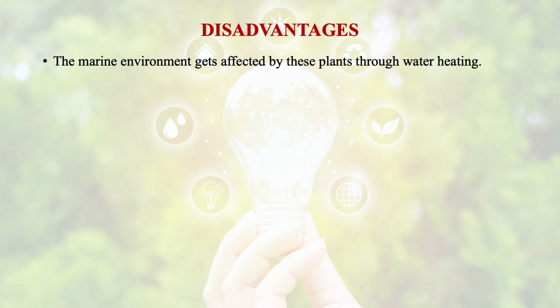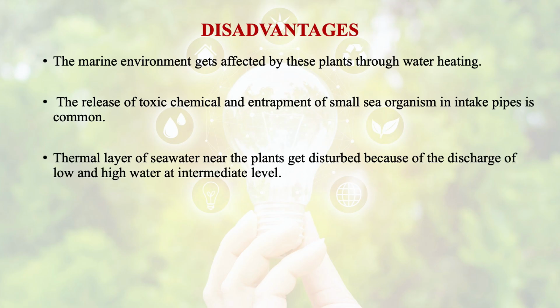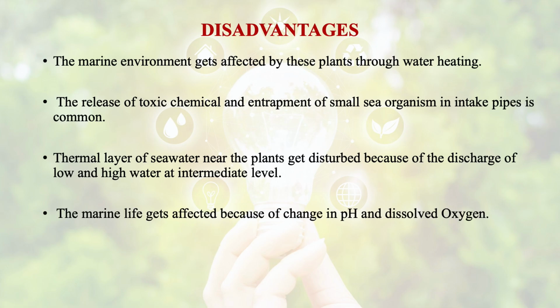The marine environment gets affected by these plants through water heating. The release of toxic chemicals and entrapment of small sea organisms in intake pipes is common. The thermal layer of seawater near the plants gets disturbed because of the discharge of low and high temperature water at an intermediate level. Marine life gets affected because of changes in pH value and dissolved oxygen.